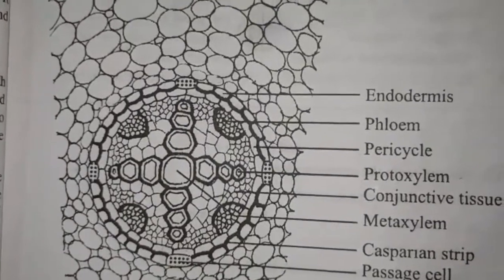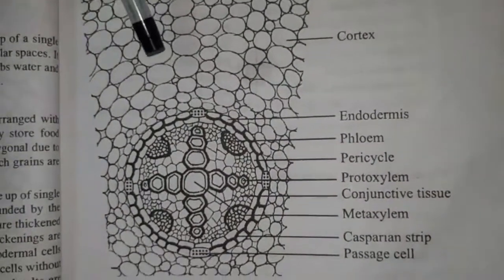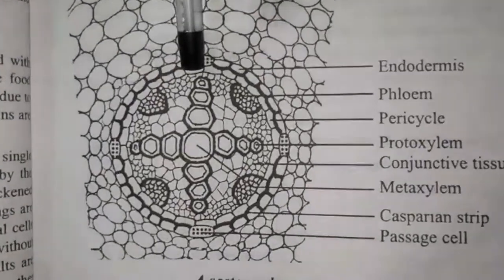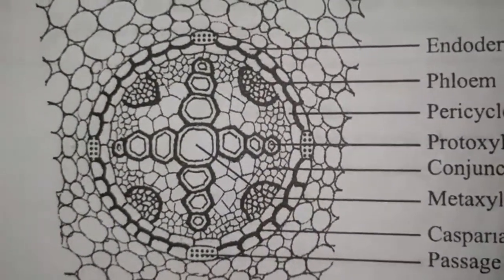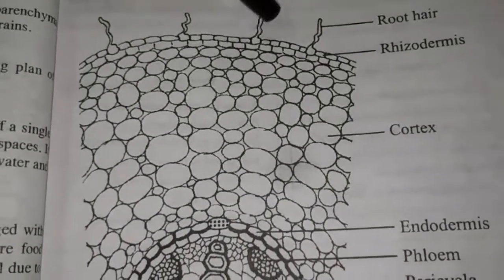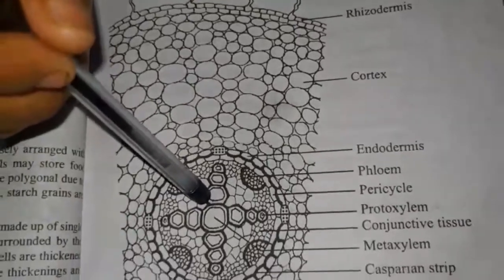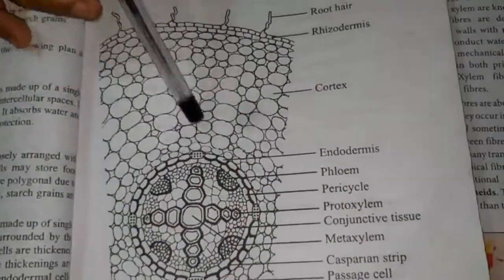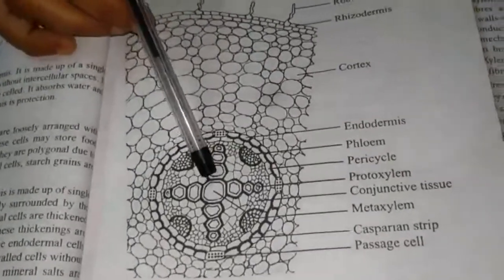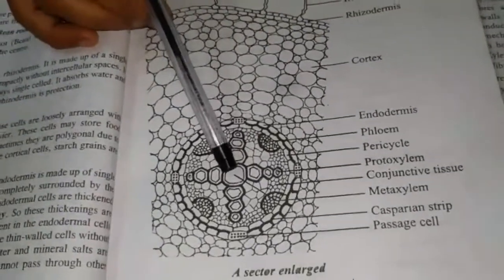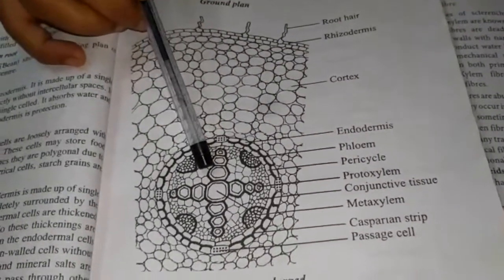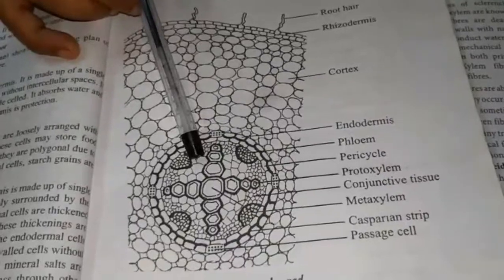So exarch xylem means the protoxylem, this is a protoxylem, is facing towards the periphery. Periphery means the corners. This is the periphery and this region is called the center of the root. The protoxylem is facing towards the periphery, whereas the central larger one is the metaxylem, facing towards the center. Such a type of xylem is called exarch xylem.